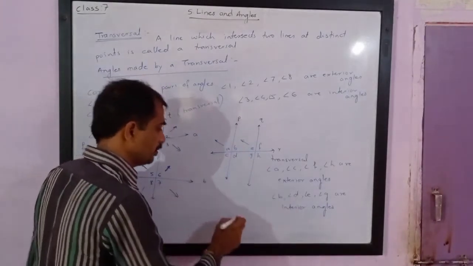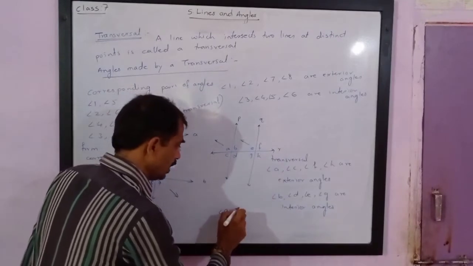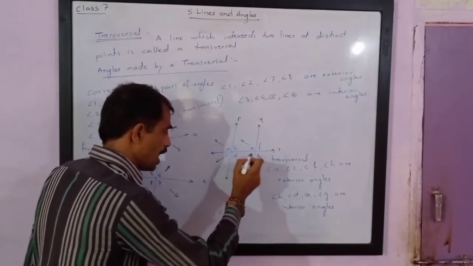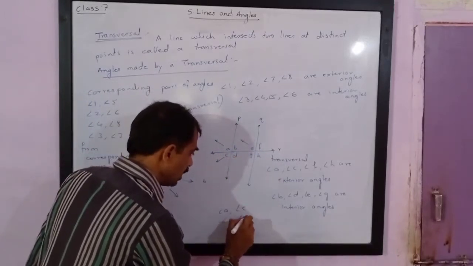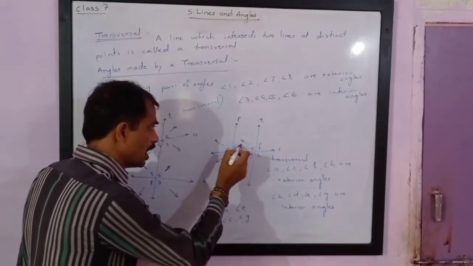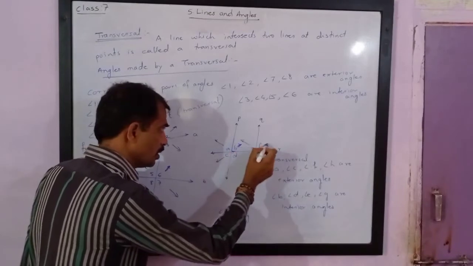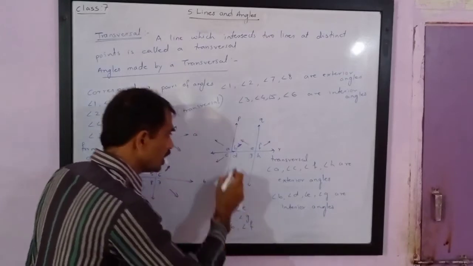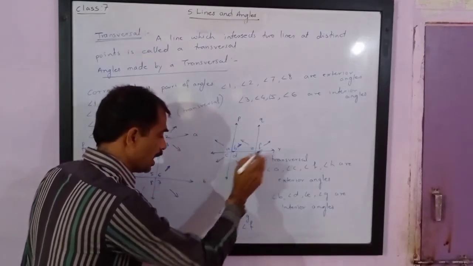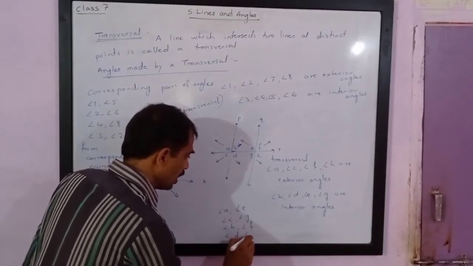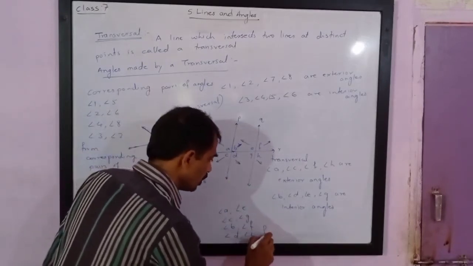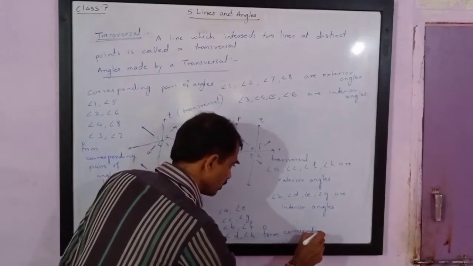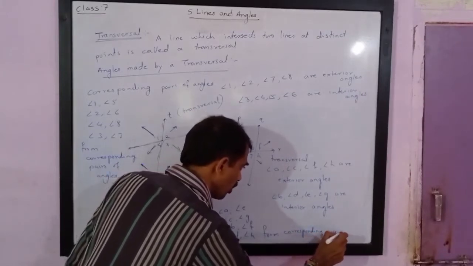So angle A, angle E. Then angle C and angle G. Then if you see this direction, you will get angle B, angle F, and lastly you can see angle D, angle H. They form corresponding pairs of angles.